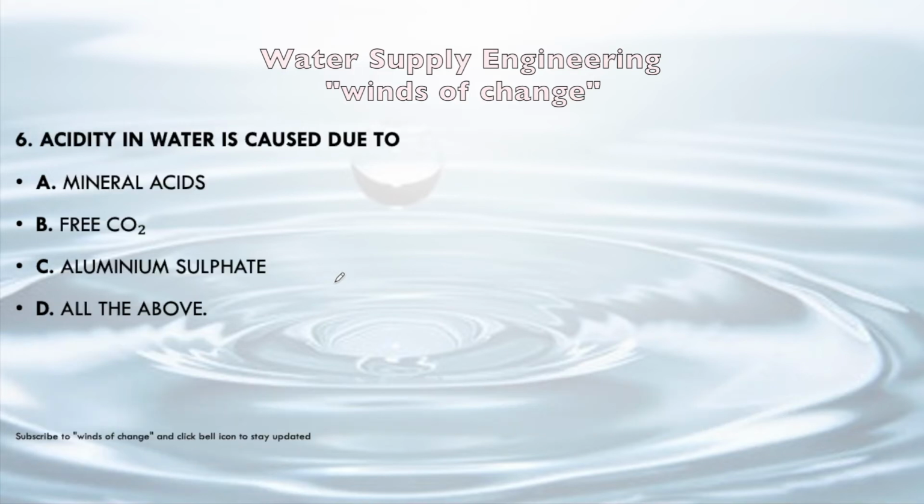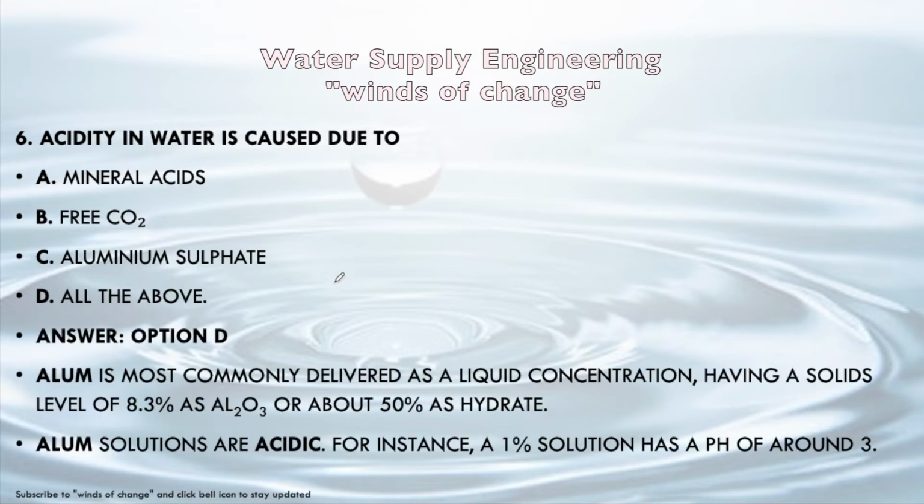Next question, acidity of the water is caused due to mineral acid, free CO2, aluminum sulfate or all of the above. So obviously acidity of the water will be due to all of the above, because of the mineral acid. Free CO2 will combine with H2O to form H2CO3, which is carbonic acid. Aluminum sulfate, the alum, is most commonly delivered as a liquid concentration having a solid level of 8.3% as Al2O3, or about 50% as hydrate.